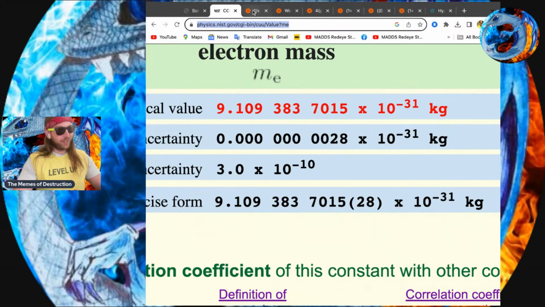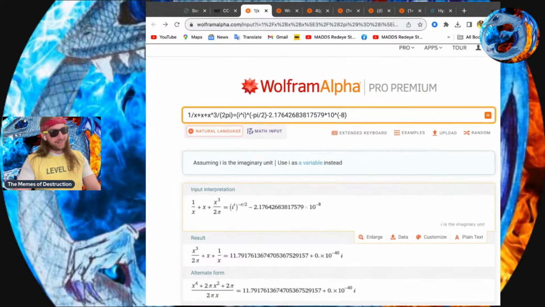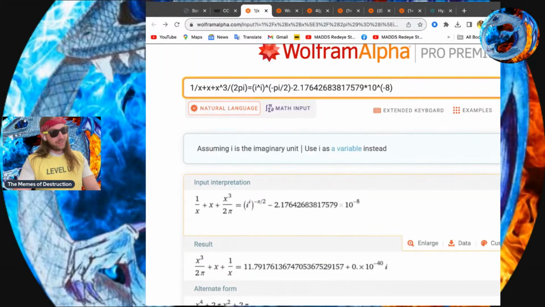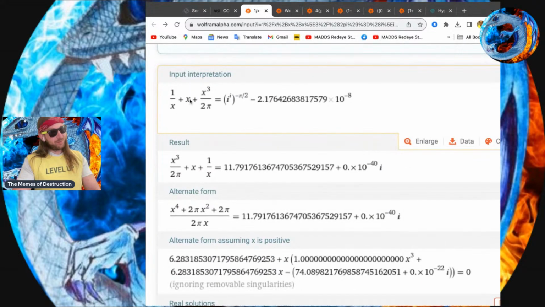So what are we looking for here? Here's our friend again. Links to the stuff and things in the description. Is our friend the hyperbolic vortex equation. Claim is we have our 1 over x plus x cubed divided by 2 pi, so like a big twist on a volumetric area, or volume. So equal to i raised to the i raised to the negative pi divided by 2. We require a lambda. Lambda happens to be the magnitude of the Planck mass.